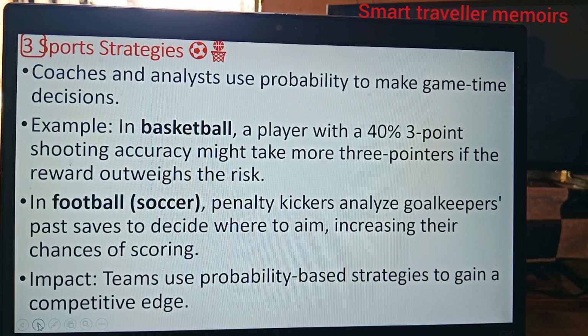In football, that is soccer, penalty kicks: players analyze goalkeepers' past saves to decide where to aim, increasing their chances of scoring. Impact: teams will use probability-based strategies to gain a competitive edge.